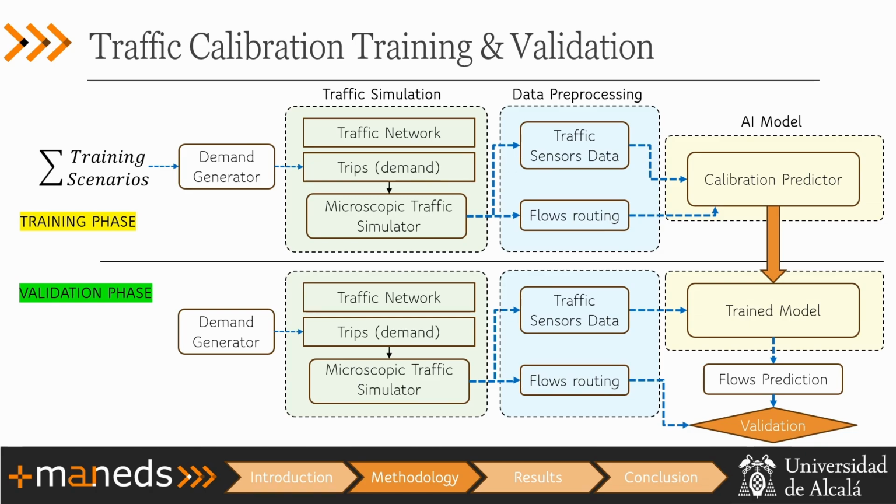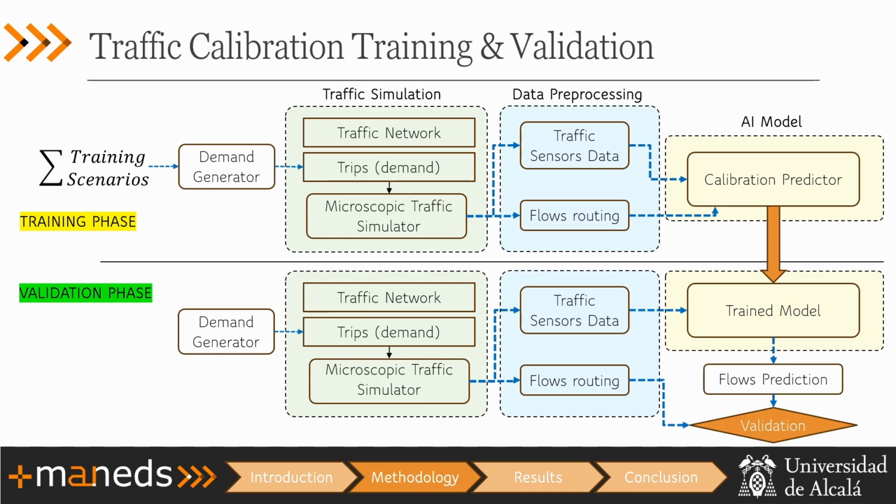With our training scenarios, we feed them into our demand generator, which resembles a real demand curve. Then the simulation goes into the microscopic traffic simulator, in this case SUMO, and we obtain all the data we want to train the model. During the training phase, it will mainly be traffic sensor data and the flows routing. We feed all this information into the calibration predictor.